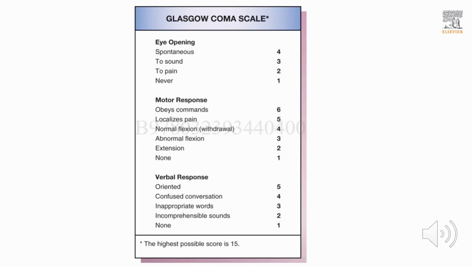In the emergency setting, an assessment of GCS is essential, and serial GCSs are required in the assessment of anyone with a significant head trauma. Here is an overview of the Glasgow Coma Scale. The key features of the Glasgow Coma Scale are spontaneous eye opening, a motor response with obeying of commands, and a verbal response with orientated speech. With subsequent clinical deterioration, you'll see a decrease in GCS.